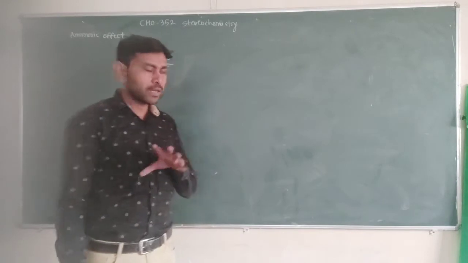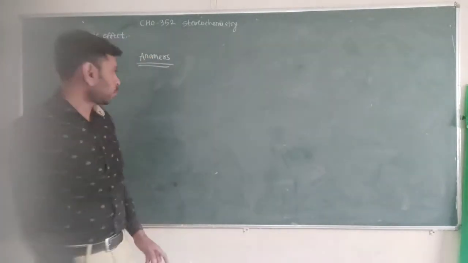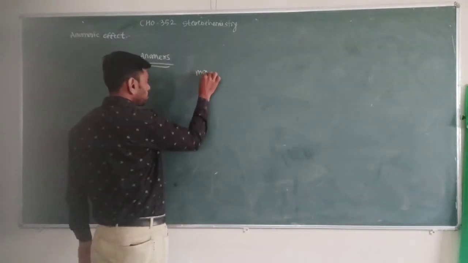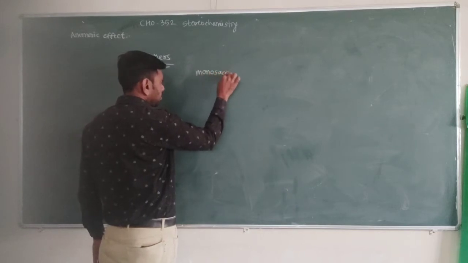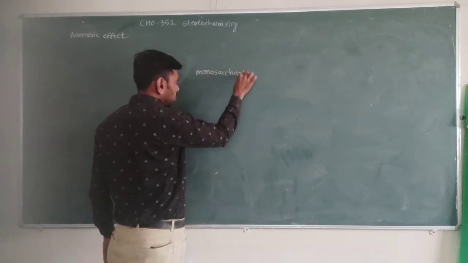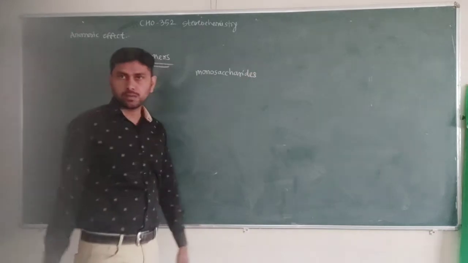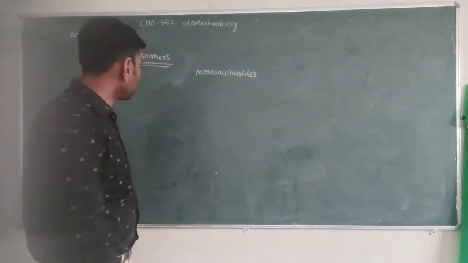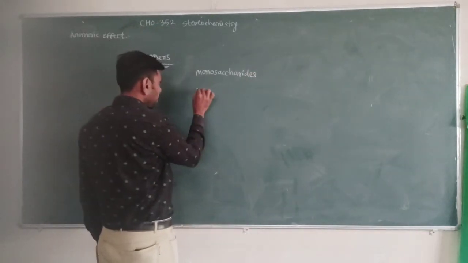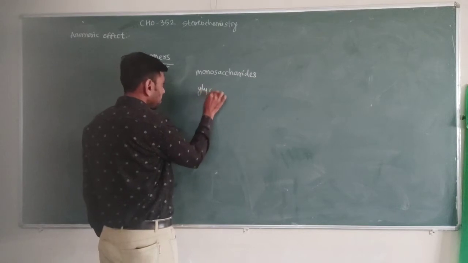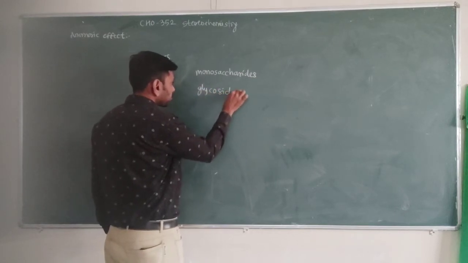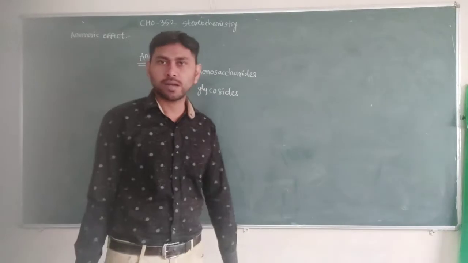Anomers. We know compounds such as monosaccharides, which are glucose and fructose, and glycosides.